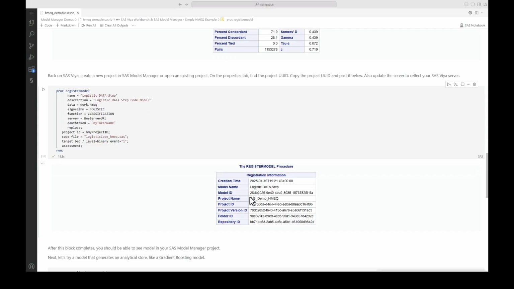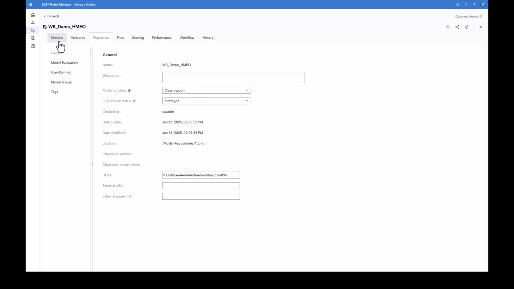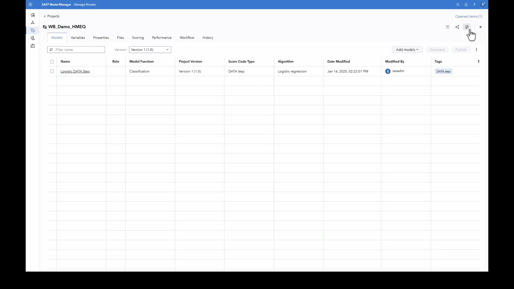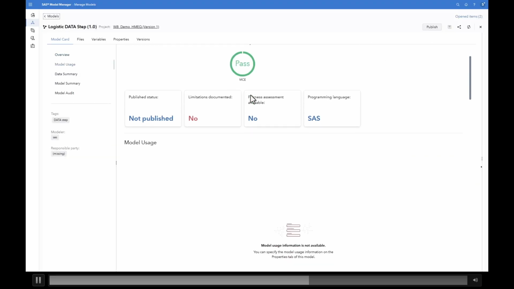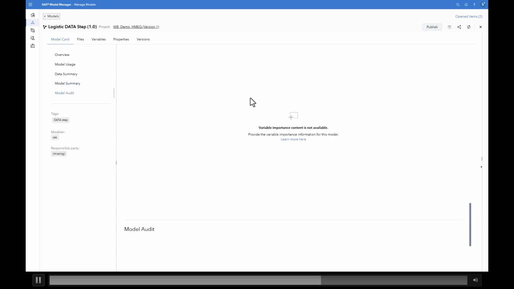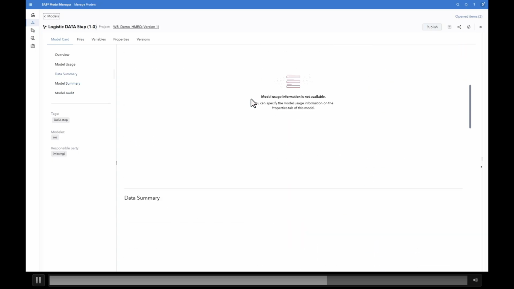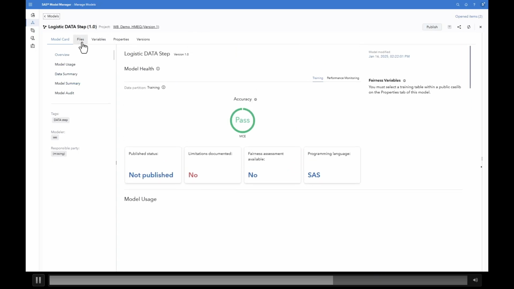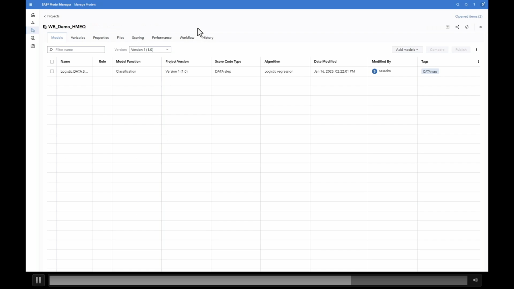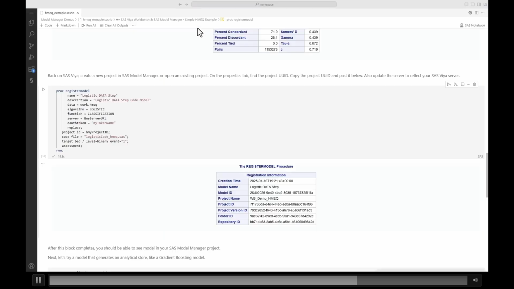If you see, the proc register model has run, it has shown you this, and when I go to the project and refresh it, I see that the model is present in that. This is the model card you're seeing on your screen. This is automatically generated, giving you the model health indication of how it is doing. And once I run the performance monitoring, it will also show you how it is doing in production. So that's where the auditability comes into the picture.